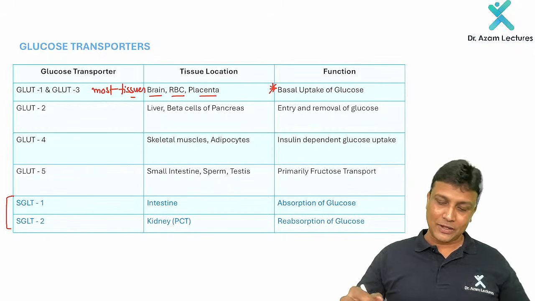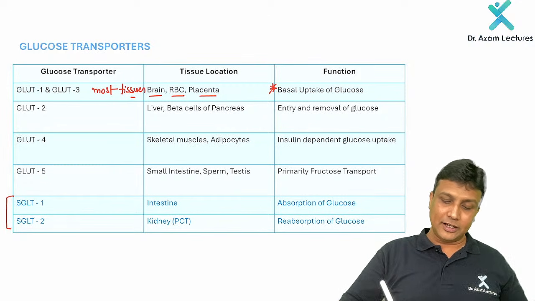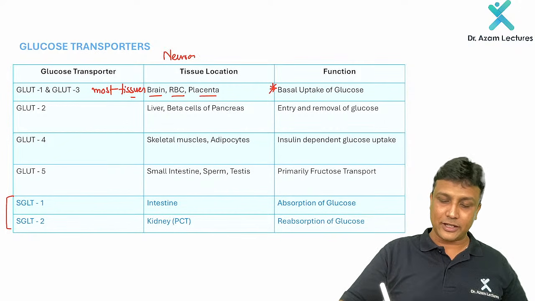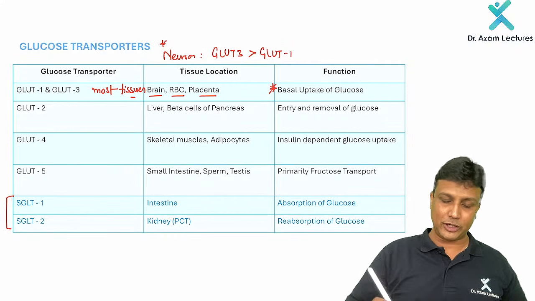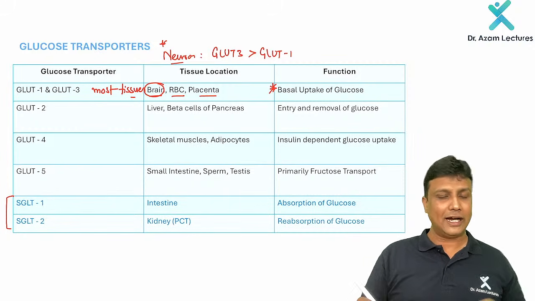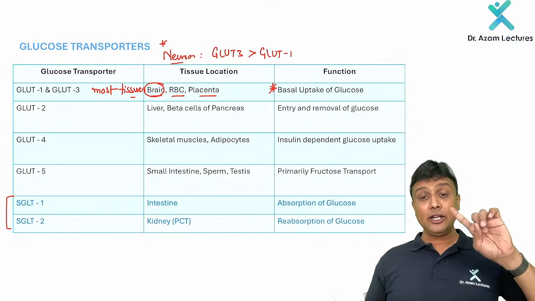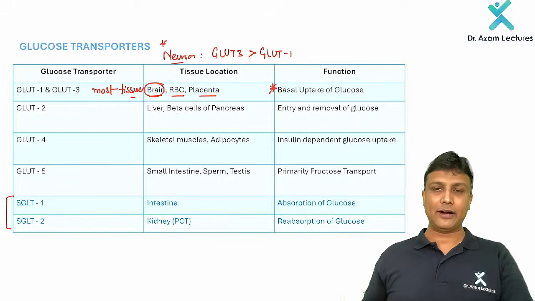Now in this one, remember, if they ask which glucose transporter is present on neurons, then remember at that time GLUT 3 will be a better answer when compared to GLUT 1. That is an important point to note down here. In the brain and neuron both 1 and 3 are present, but in neurons GLUT 3 is the better answer when compared to GLUT 1.